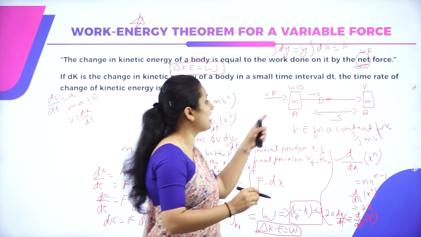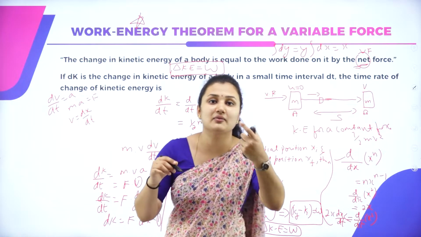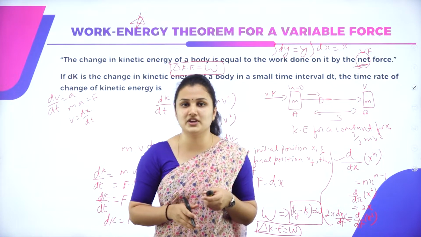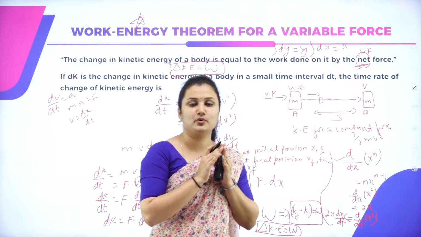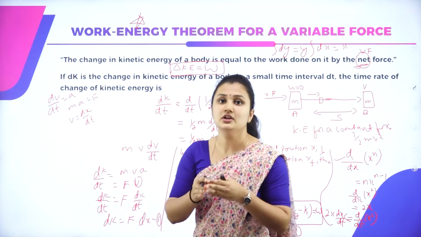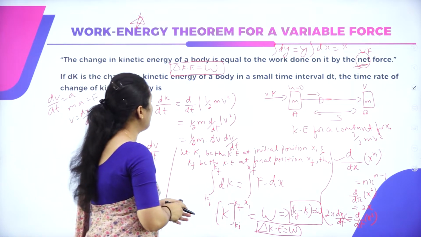There will be a change in the kinetic energy at each point of motion of the body, because it's moving with some velocity. That means there is kinetic energy possessed by the object. What is the time rate of change of kinetic energy? The time rate of change of kinetic energy is given by dK by dt.